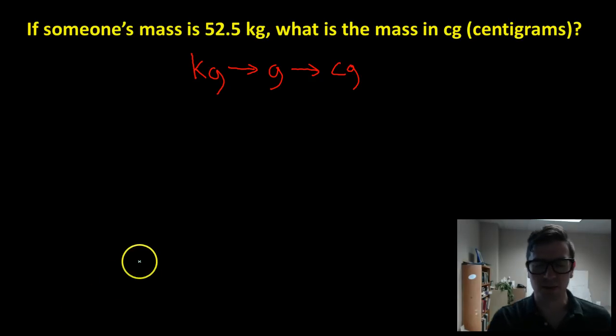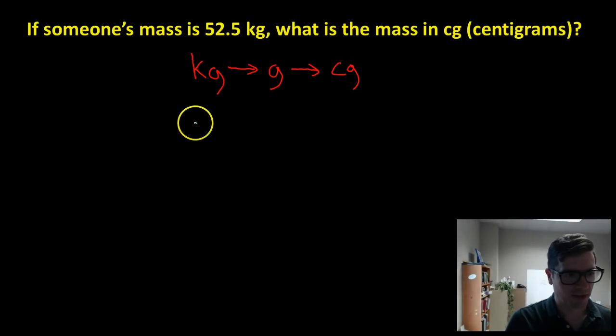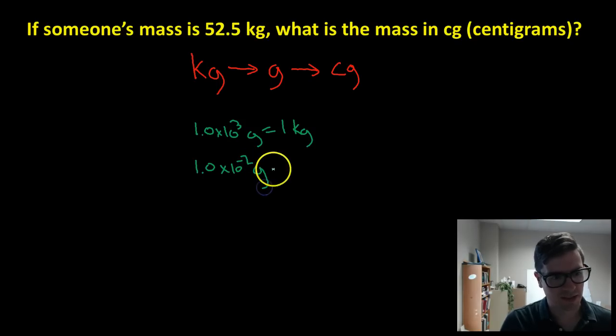There's a data table I gave to you guys in class. There's also one in your textbook, but we should know that 1.0 times 10 to the 3 grams equals 1 kilogram, and 1.0 times 10 to the minus 2 grams equals 1 centigram.